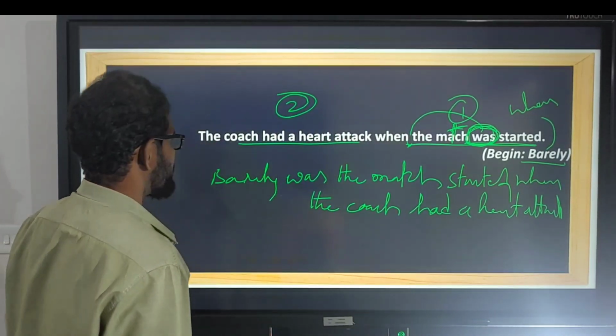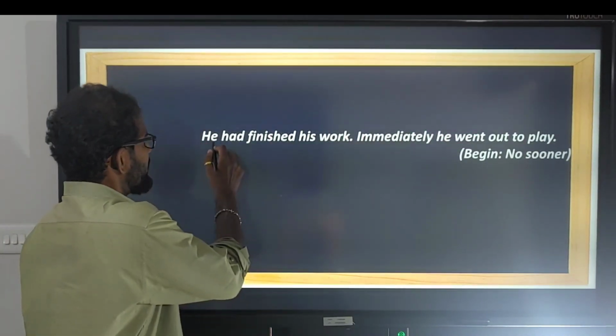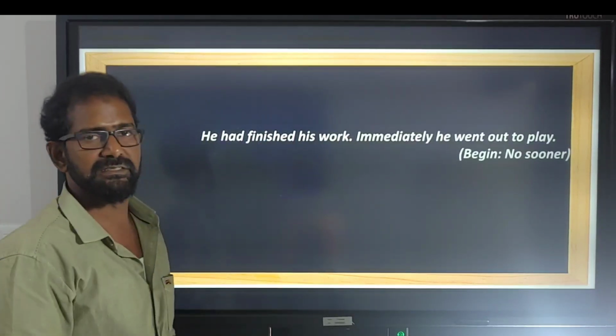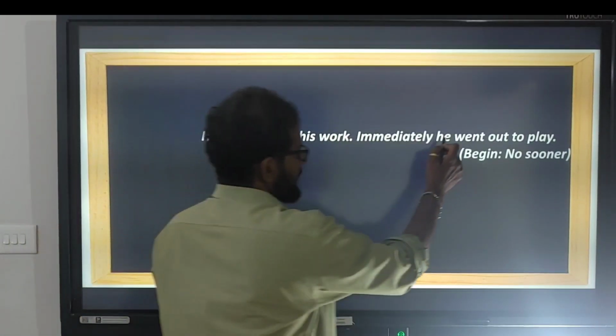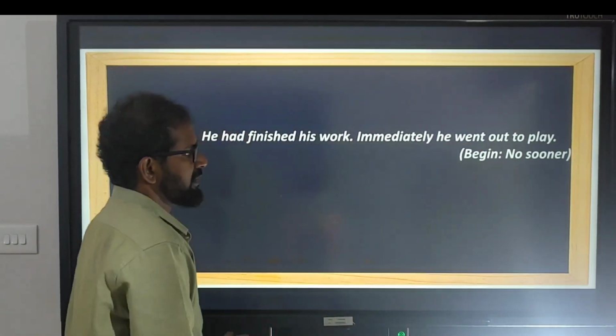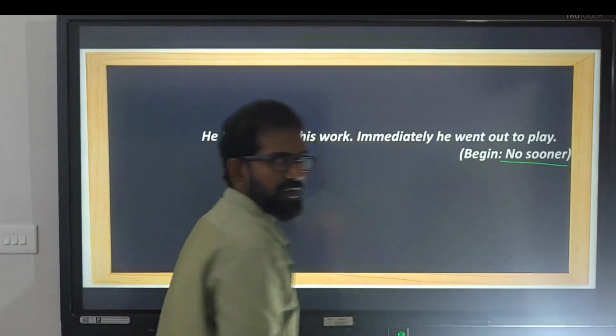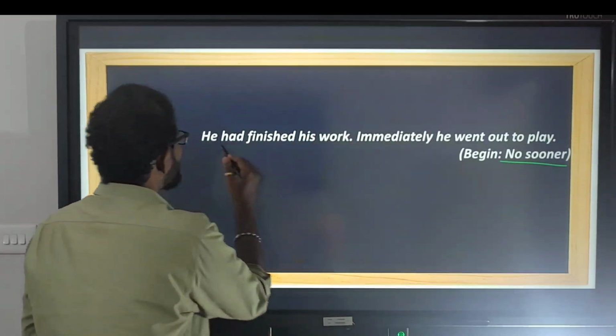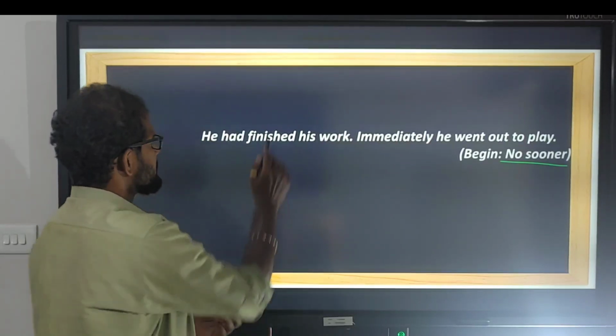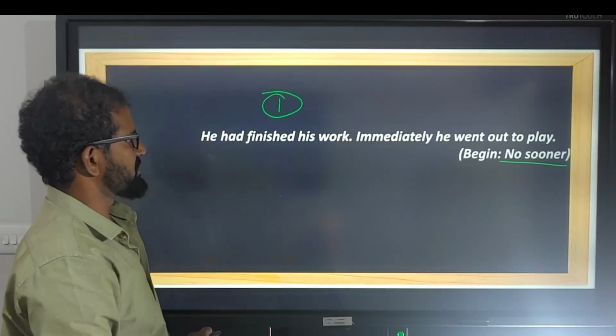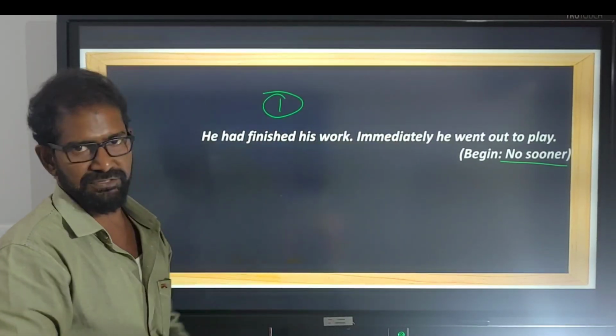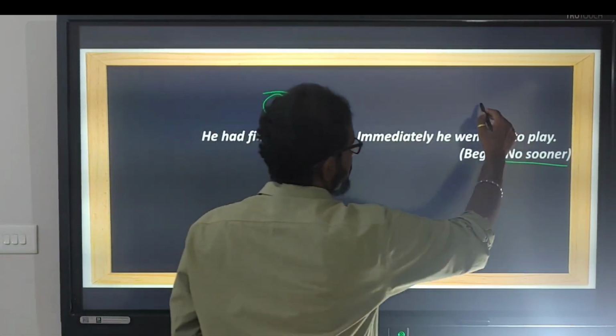Let's take another example. He had finished his work. Immediately he went out to play, asking us to combine with no sooner. So what is the first completed action? He had finished his work. He went out to play is the second.